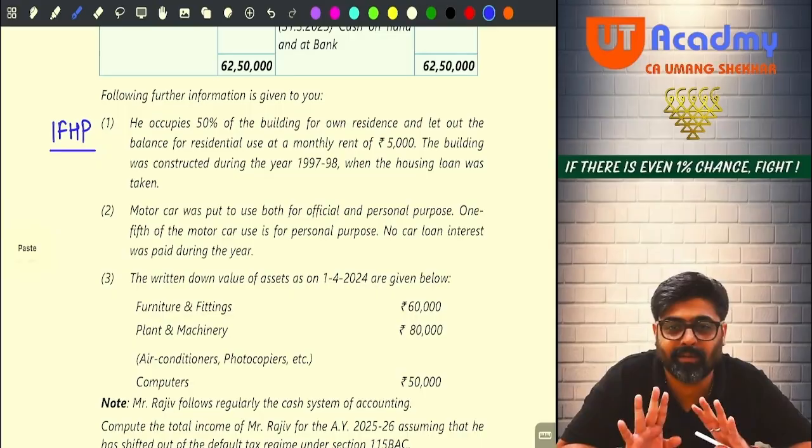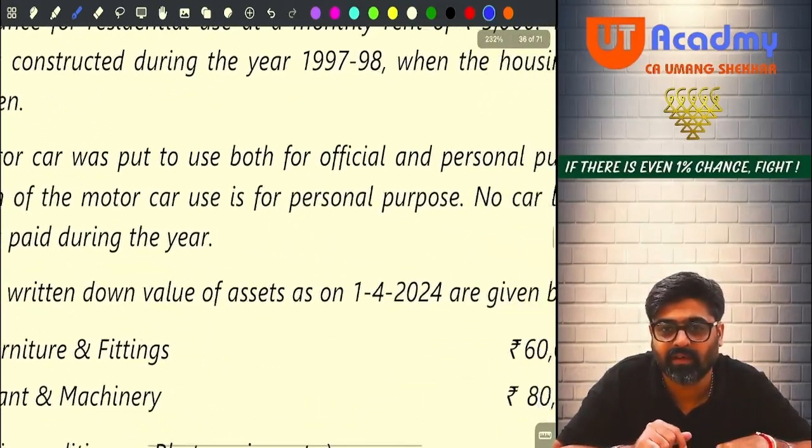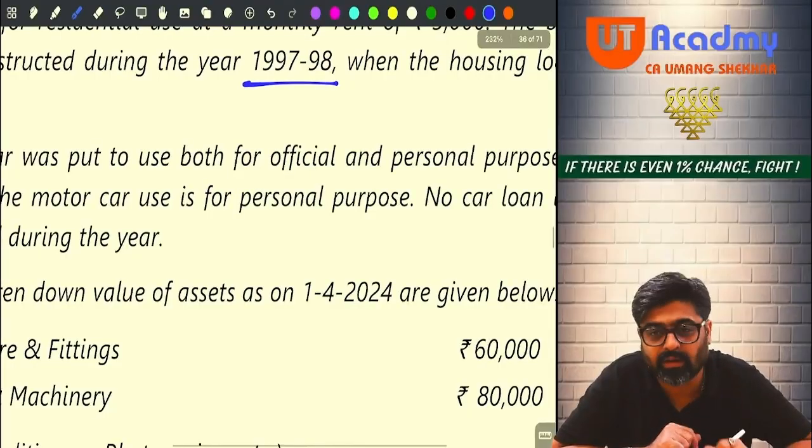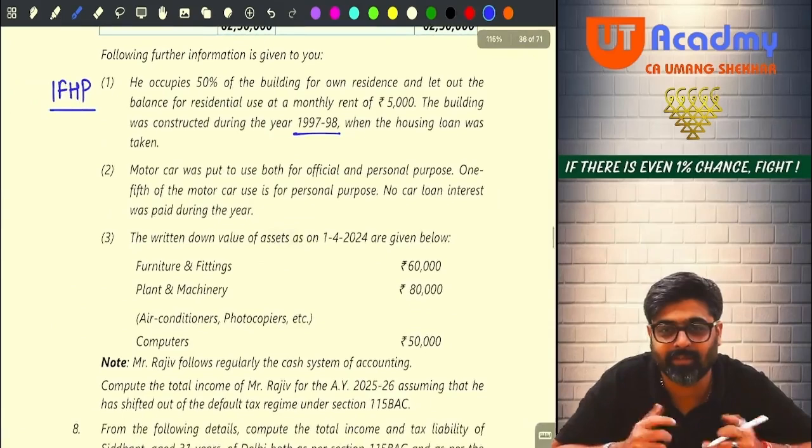This is the latest study material which I have downloaded. And see, here, 97, 98 is only written, no? I have not changed it. It is there printed in your ICAI study material only.